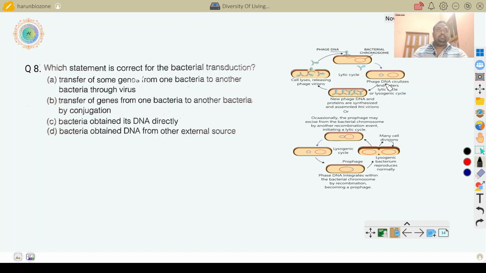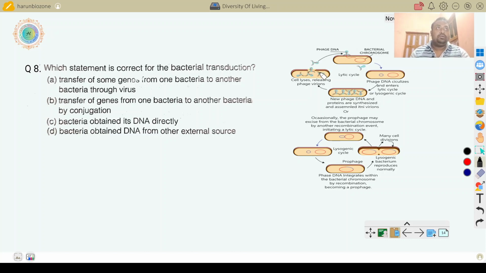This endonuclease enzyme breaks the bacterial DNA and destroys it. Then using the ribosome present in the bacterial cell, they produce capsid protein, outer capsid protein, and they replicate to produce many viruses. When many viruses are produced, the bacterial cell bursts or lyses.